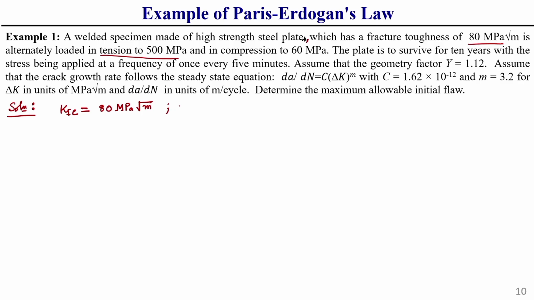So, sigma max tension value is given as 50 MPa and a compressive stress value of 60 MPa. So, sigma min, which is compressive, is also given, that is minus 60 MPa, this is compressive in nature. This you should keep in mind.